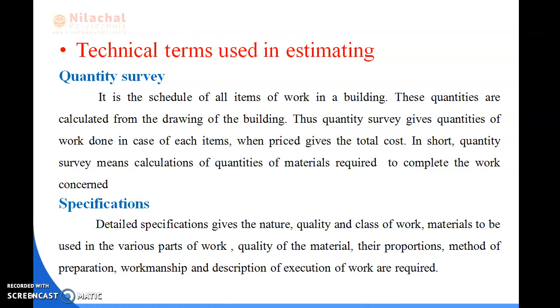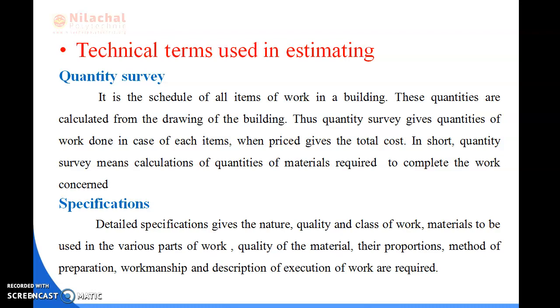Then next term is specifications. What do you mean by specifications? In estimation, the detailed specification gives the nature, quality and class of work and material to be used in the various parts of work, quality of the material and their proportion, method of preparation, workmanship and description of execution of work.